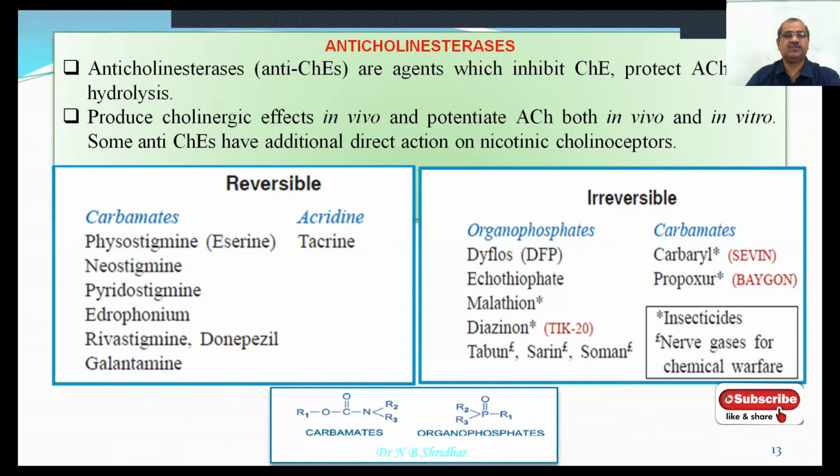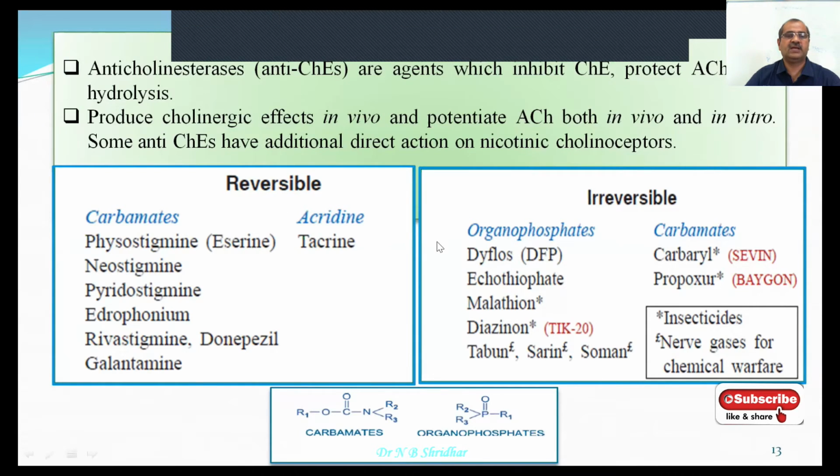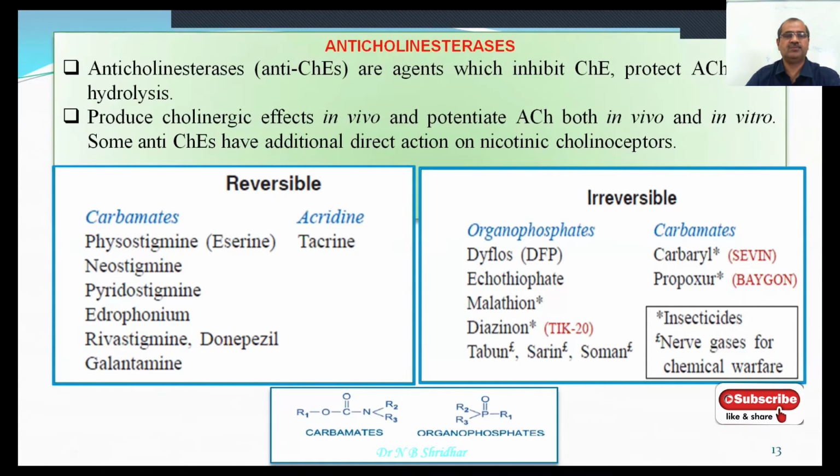Some agents bind with acetylcholinesterase reversibly, and these are called reversible agents, whereas some agents like the OPCs and other compounds act irreversibly. There are many examples of reversible agents. Please remember physostigmine or eserine, neostigmine, pyridostigmine, edrophonium, rivastigmine, donepezil, and galantamine, which are carbamates.